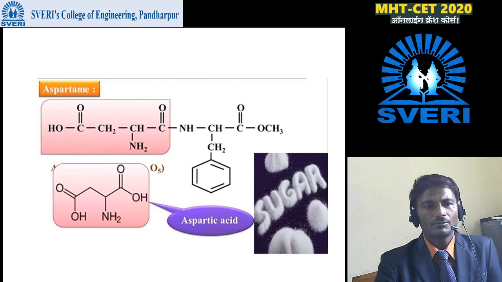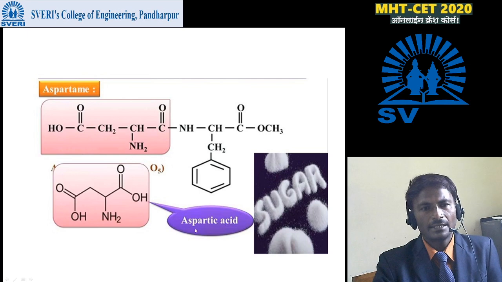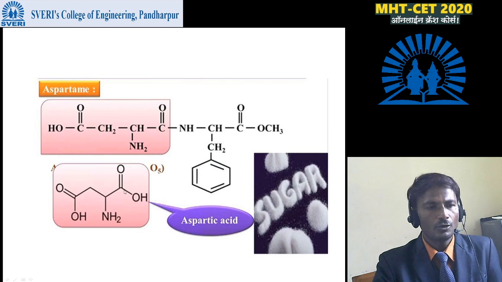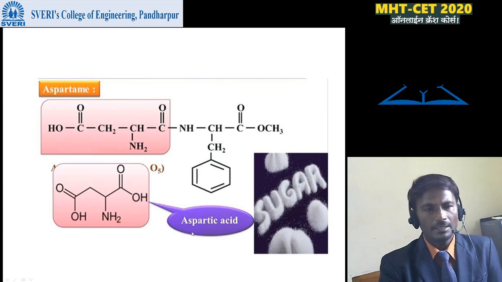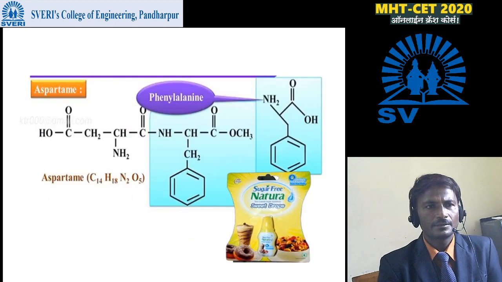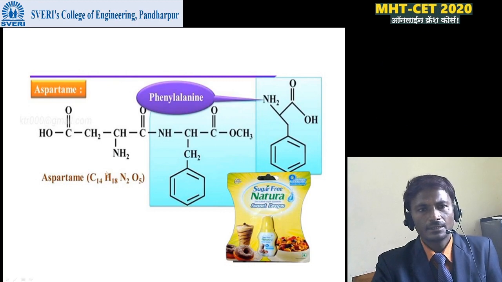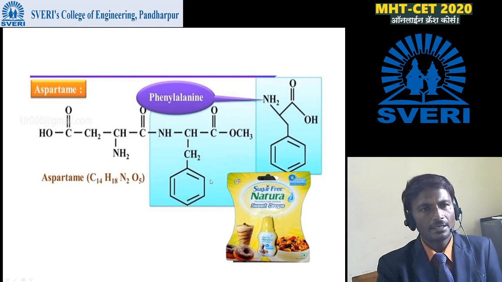Aspartame is one of the artificial sweeteners. It is synthesized from aspartic acid, and the molecular formula or structure is given here. Aspartame is prepared by using aspartic acid. So next, see how it is prepared. This is the reaction by which we can prepare aspartame.